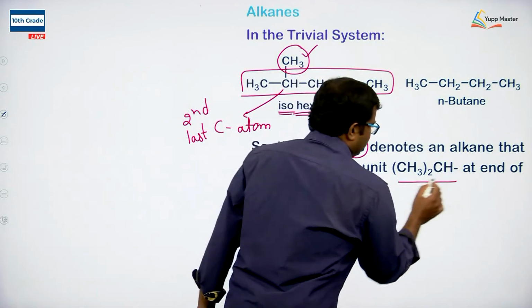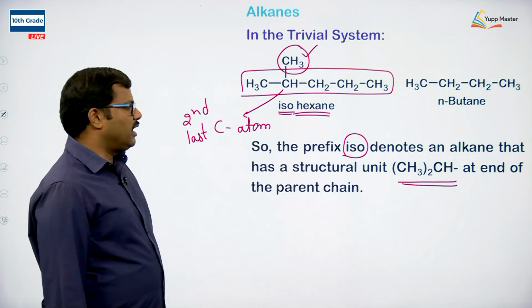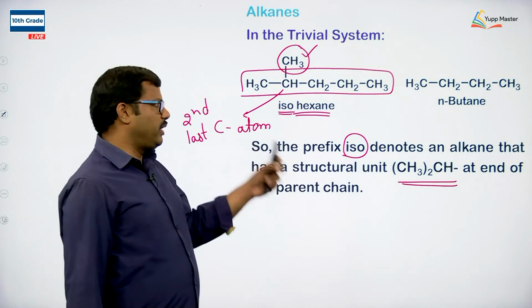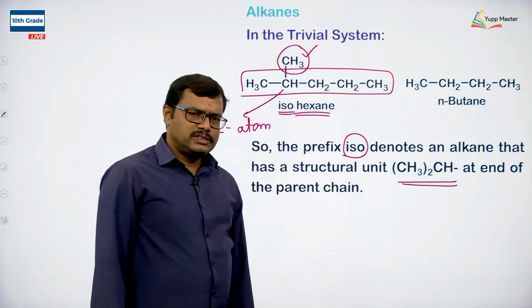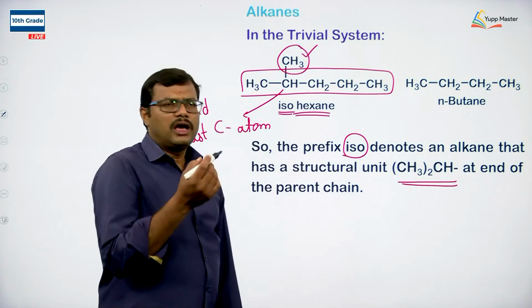So here we are going to denote the iso prefix in that alkane where we have a structural unit of CH3 taken 2 times CH at the end of the parent chain. So at one end of the parent chain we are going to have CH3 taken 2 times CH. If that is present, we call it iso.